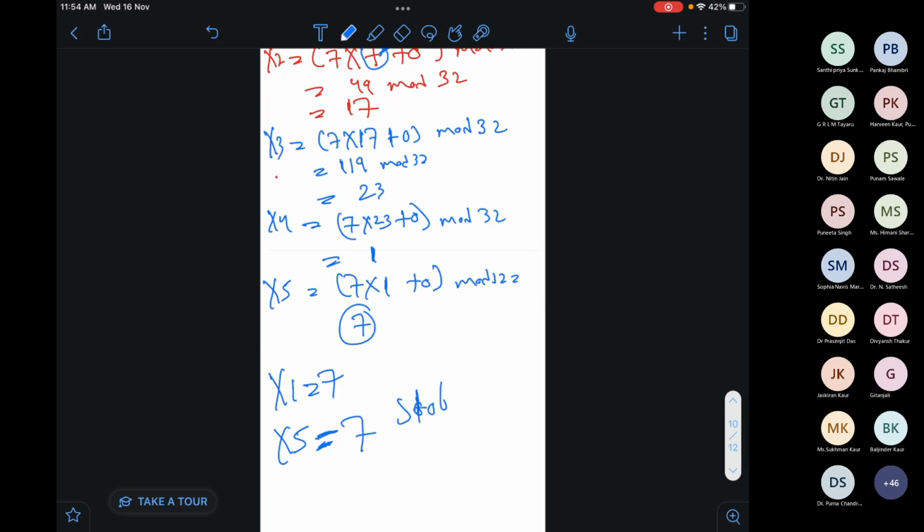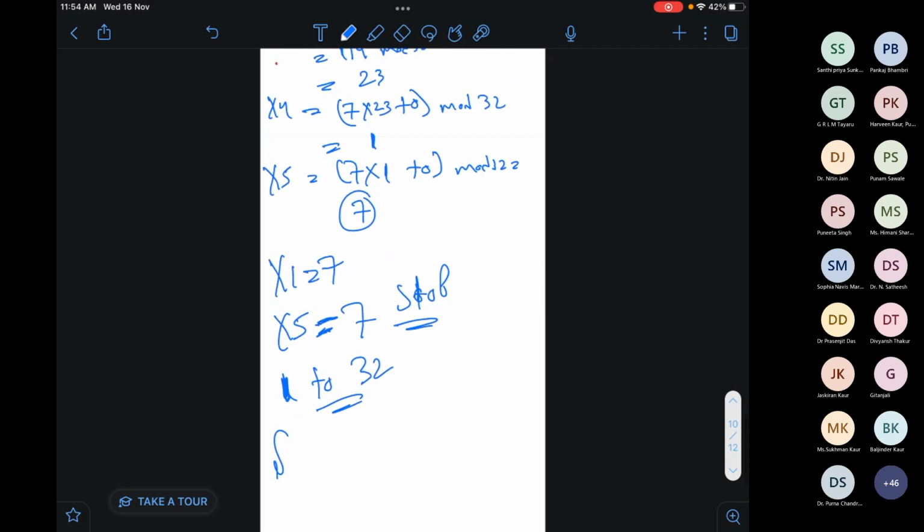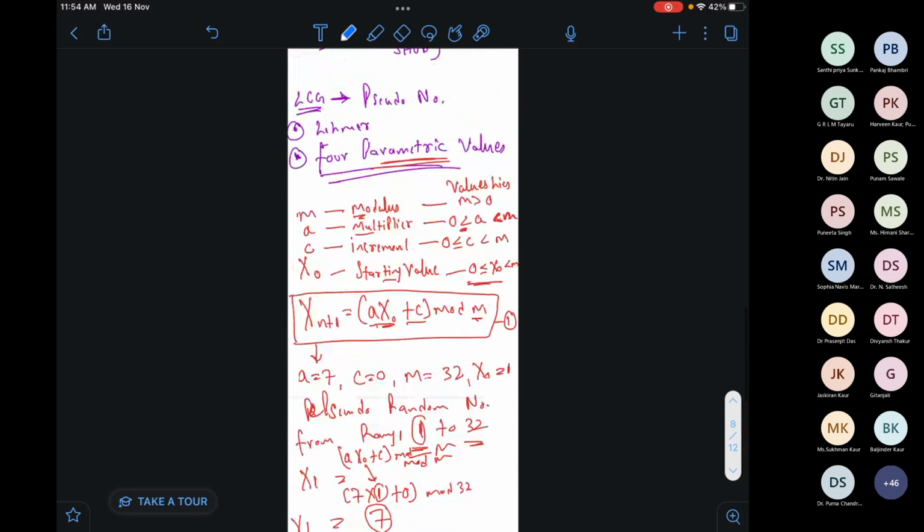So we will stop here and take the previous values. Now here at 7 I'll stop. So the range 1 to 32 will be 7, 17, 23, 1. This will be the pseudo random numbers generated between 1 to 32. Getting my point how I'm getting this? Nothing special happened here.